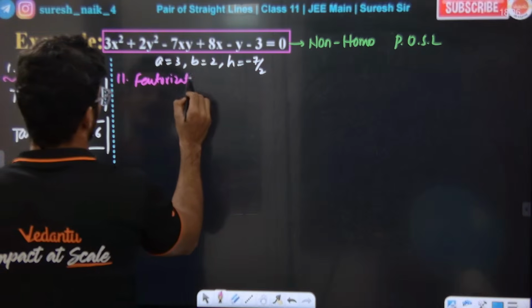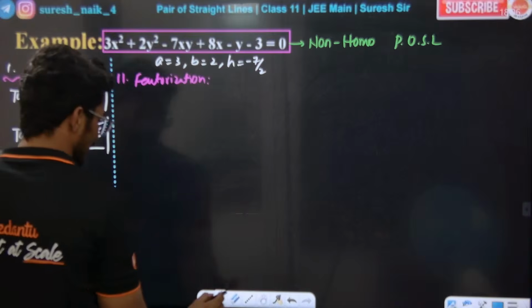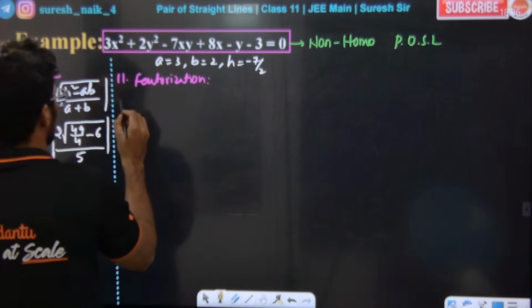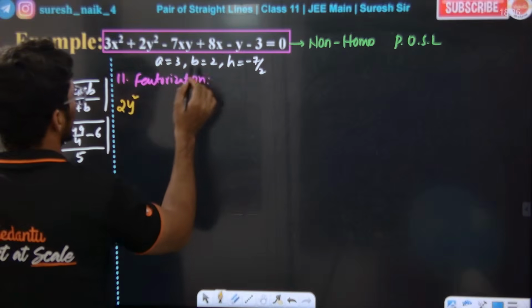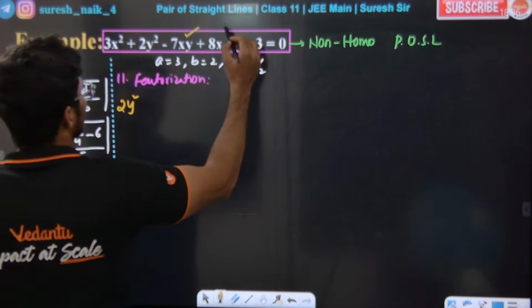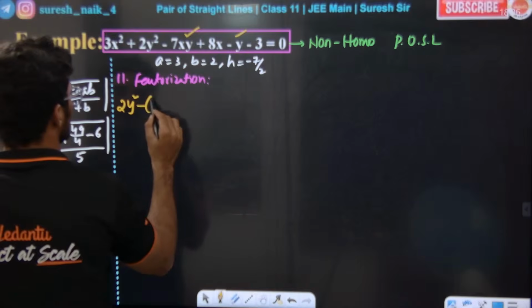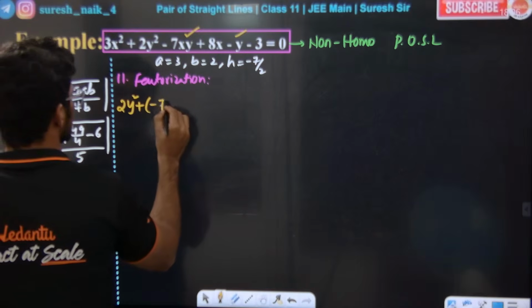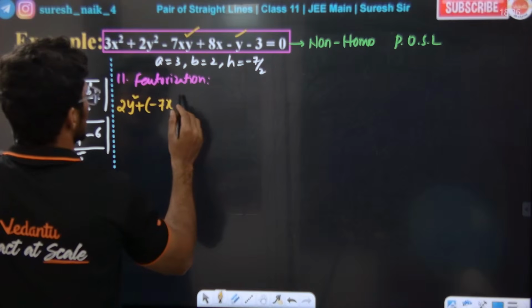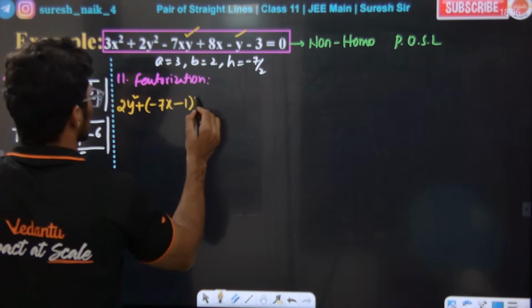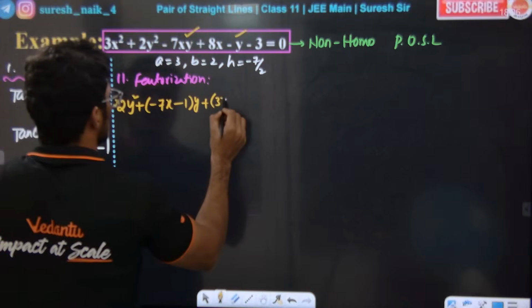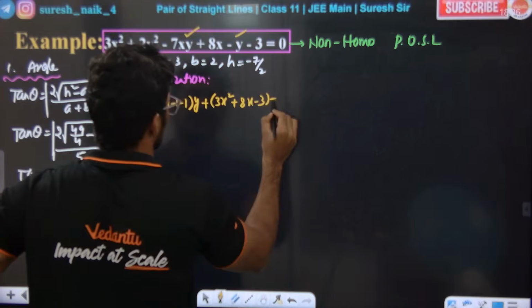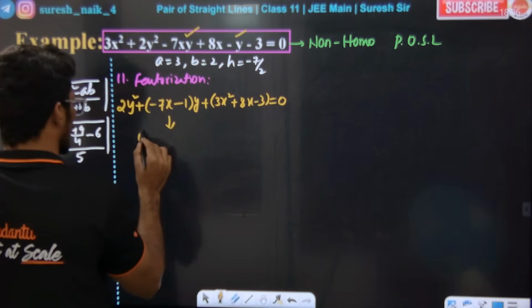Sir, to factorize, we write the quadratic in terms of either y or x. So let me write it in terms of y, no problem. 2y square, and can we take y common from these two terms? Is this a quadratic equation in terms of y or not?